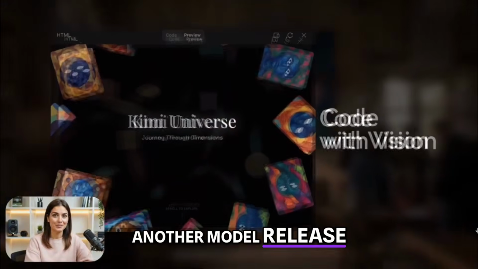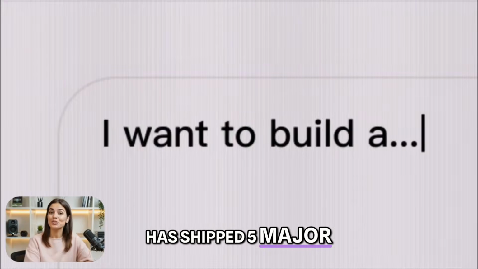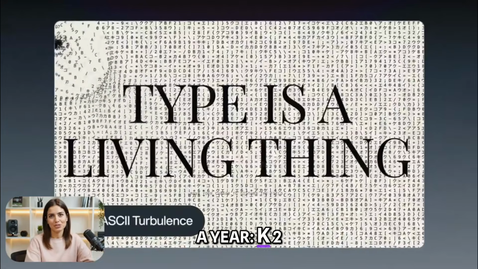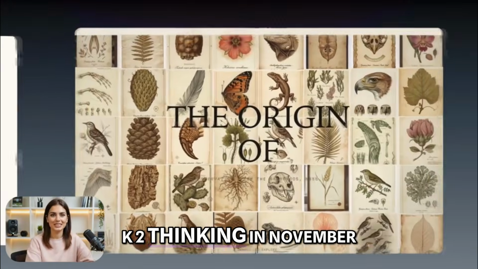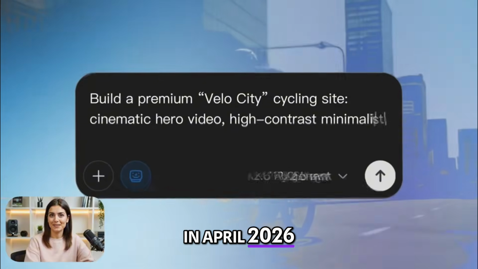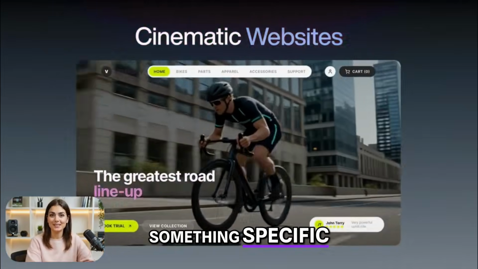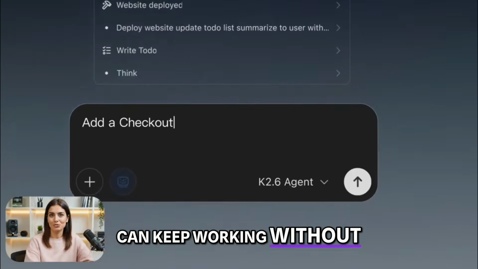another model release. Moonshot AI, the Beijing-based startup behind Kimi, has shipped 5 major model versions in under a year. K2 in July 2025, K2.0905 in September, K2 Thinking in November, K2.5 in January 2026, and now K2.6 in April 2026. Each version focused on something specific. K2.6 focuses on one thing: how long the model can keep working without losing the plot.